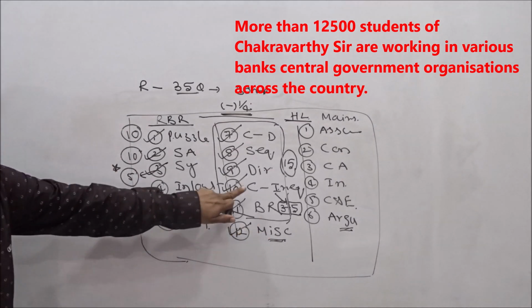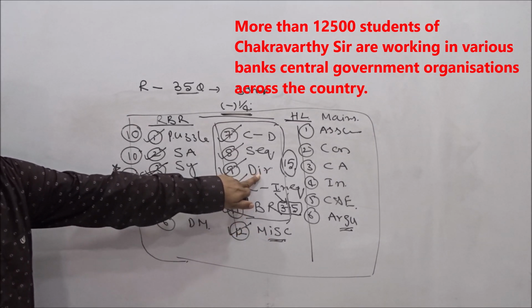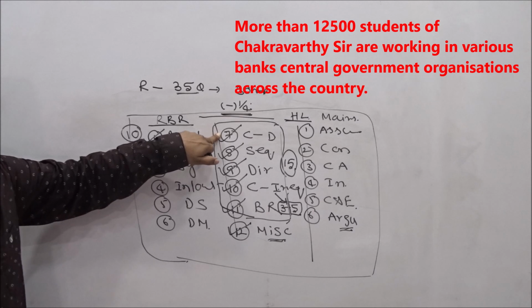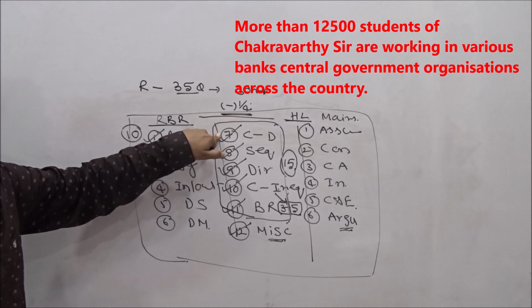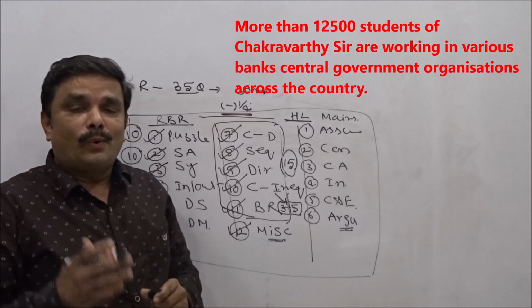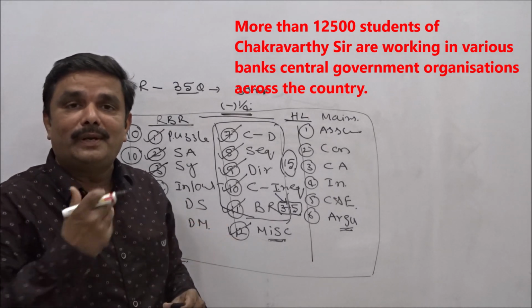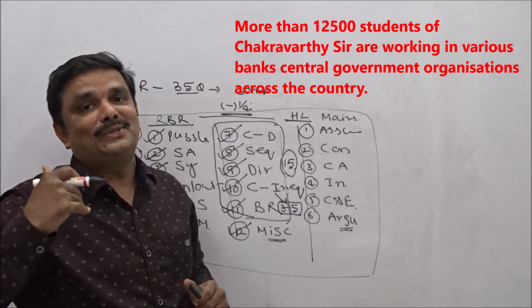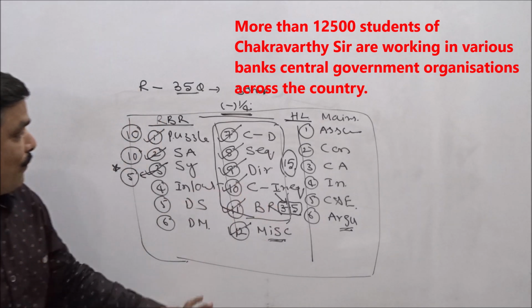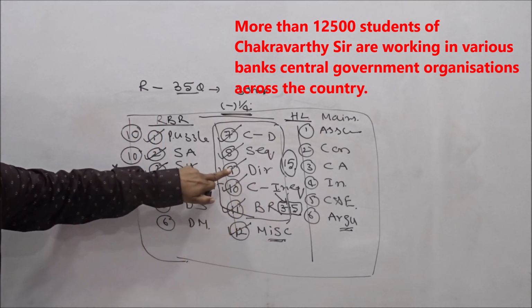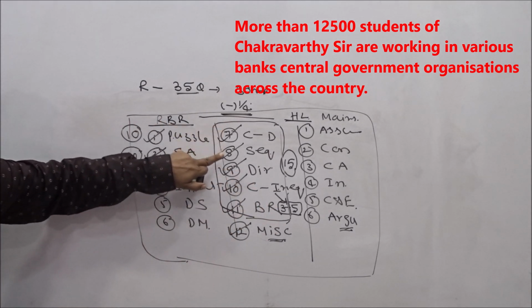Alright, first start with inequalities, then go for directions, then go for coding, decoding, which is also very simple. If you can understand the logic, you can do 3 or 5 questions, whatever it may be, very easily based on that one. Yes or no? So focus on this one. Inequalities, directions, coding, decoding, sequence.